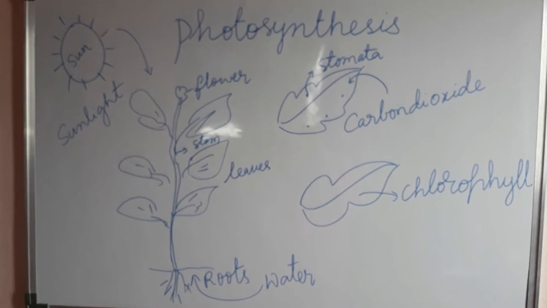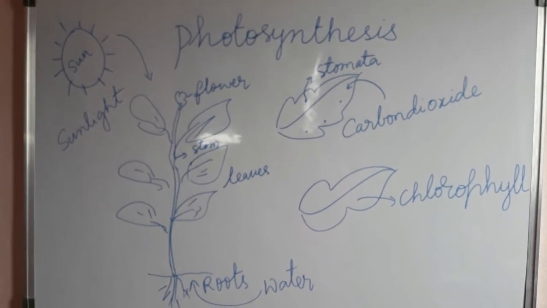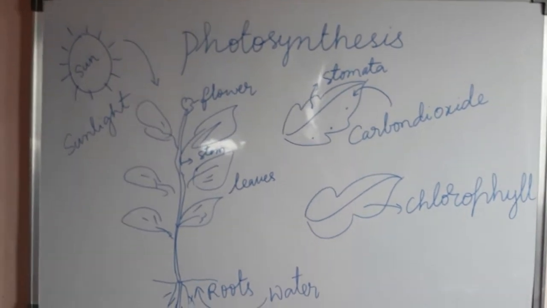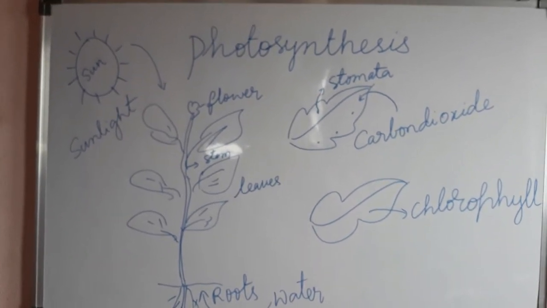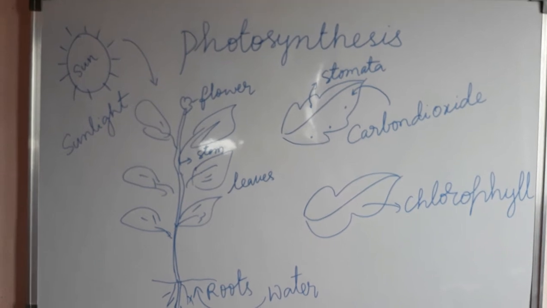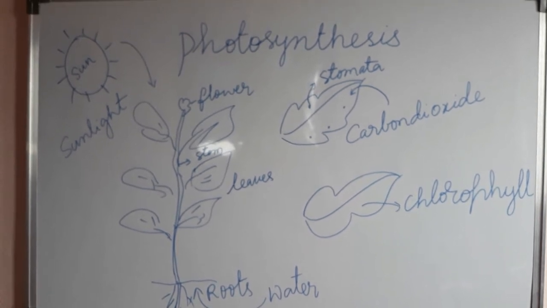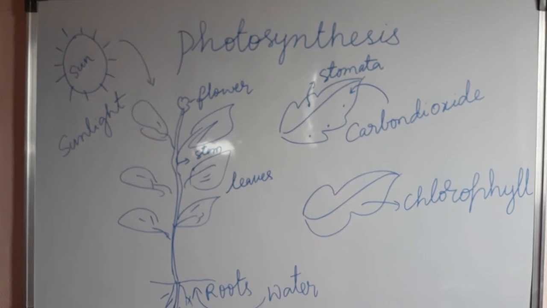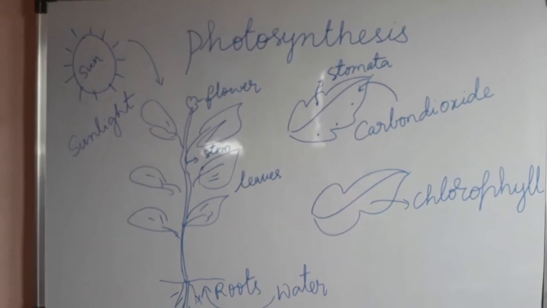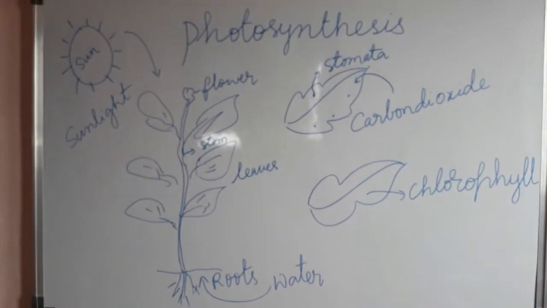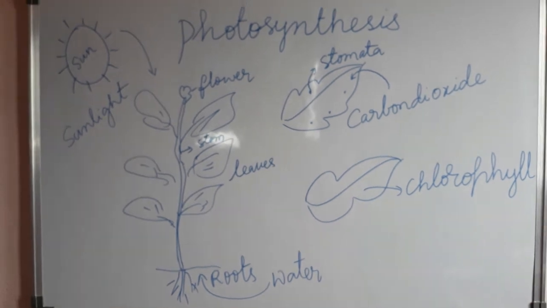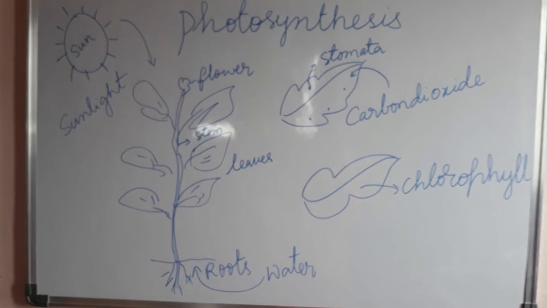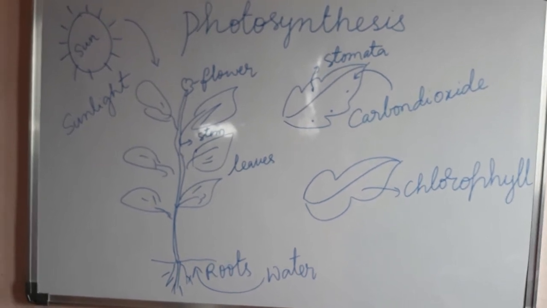The water which is present in the soil will be absorbed by the roots, and the chlorophyll pigment is already present in the leaves, and also the air, the carbon dioxide which is present outside the plant in the air. All these materials are taken by the plants to make food.